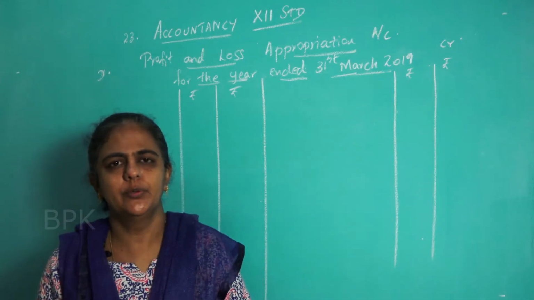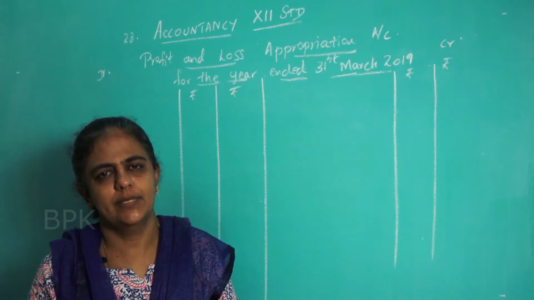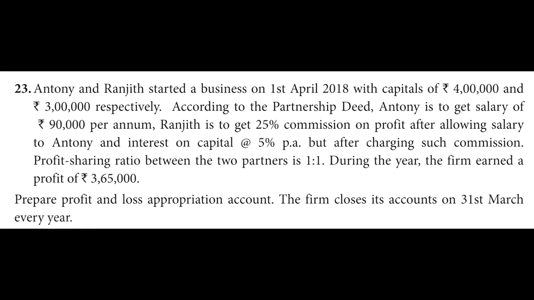Next, we'll move to question number 23. Okay. Question number 23, page number 117. Anthony and Ranjit started a business on 1st April 2018 with capitals of rupees 4 lakh and 3 lakh respectively.